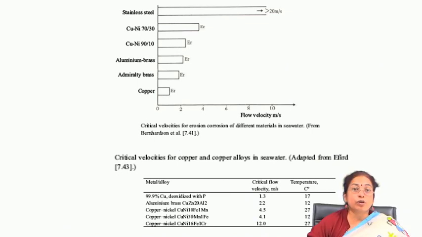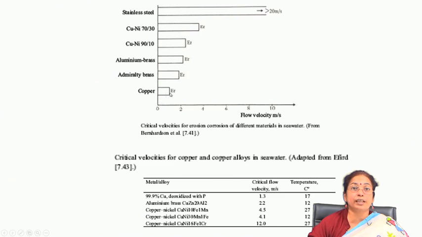Now, it is very important to know at which velocity pitting corrosion, crevice corrosion and erosion corrosion will start. Because if you are choosing a material for the component of your choice, naturally you have to choose it properly, so that it does not get eroded in that particular flowing environment. So, this is the critical velocity for erosion corrosion of different materials in sea water. You will find that stainless steel can endure a very large amount of flow as compared to copper, nickel, aluminum brass and copper.